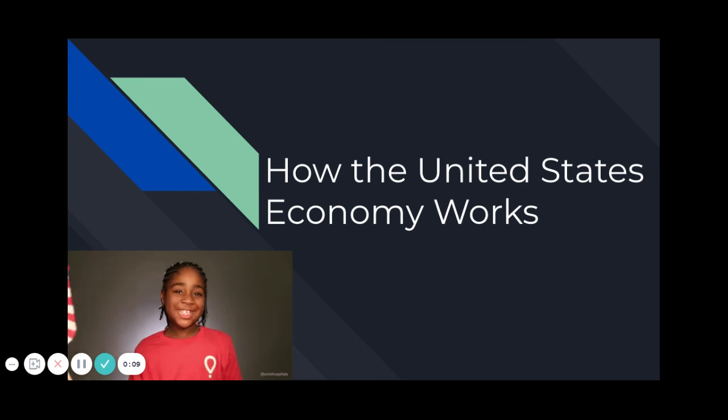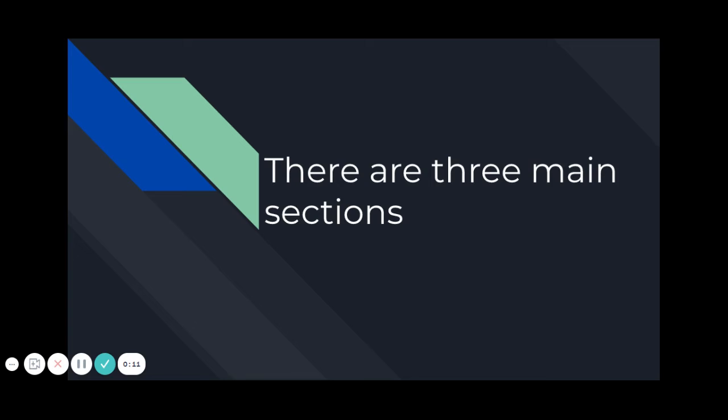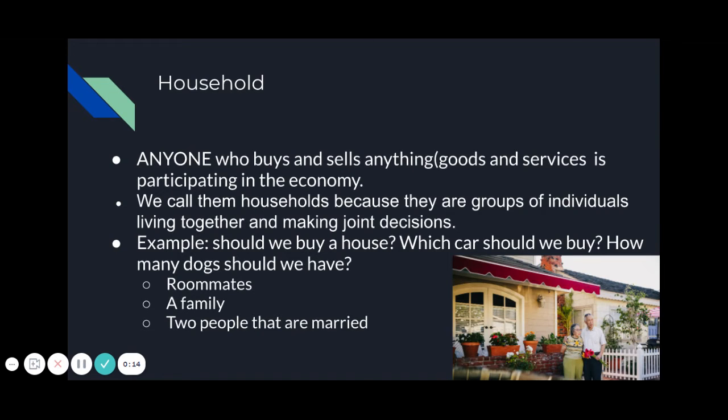So we're just focusing on the economy of the U.S. today. There are going to be three main sections to our economy. We're first going to look at the household, okay? The household economy is anyone that buys and sells anything, goods or services, okay? That you're participating in the economy. So if you've ever bought anything from Meijer or Target or Kroger or anywhere, you are participating in the economy, okay? We call these households, these are going to be groups of individuals living together. So whoever lives with you, that is going to be the household economy, the people that buy goods and services.